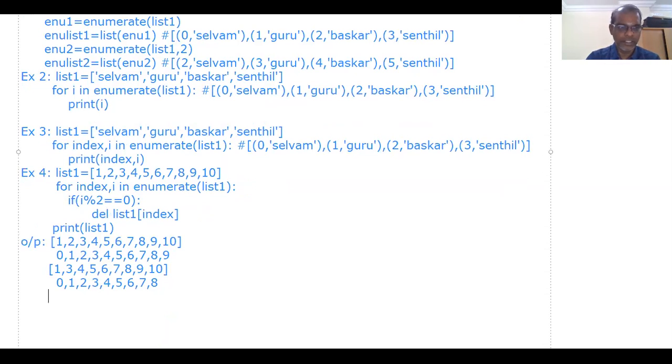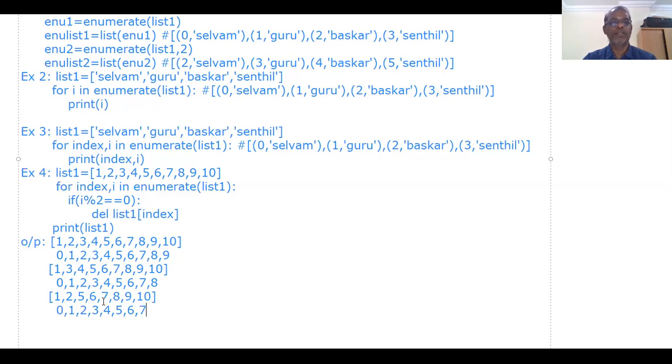Now the list contains 1, 3, 5, 6, 7, 8, 9, 10. Now the index will be 0, 1, 2, 3, 4, 5, 6, 7 likewise. In this case, next time the index will be assigned with 3, and I will be assigned with 6.